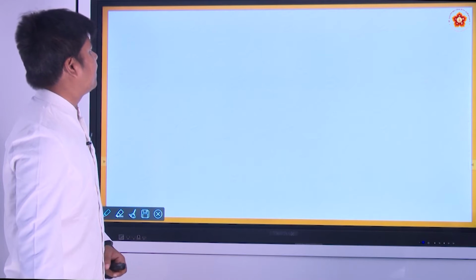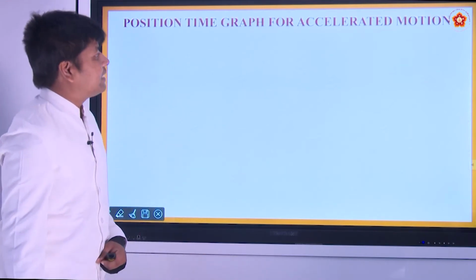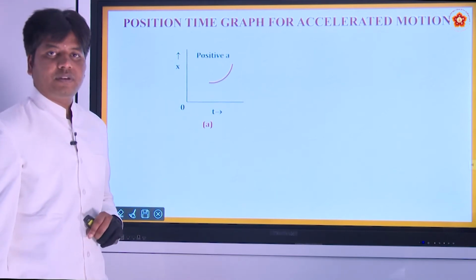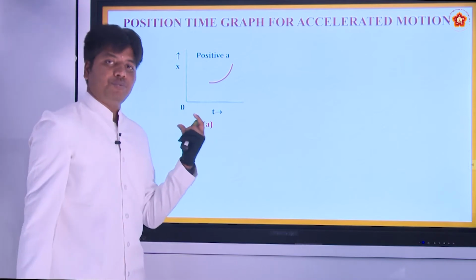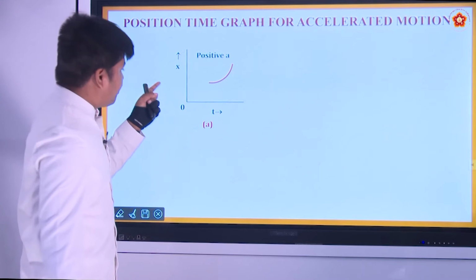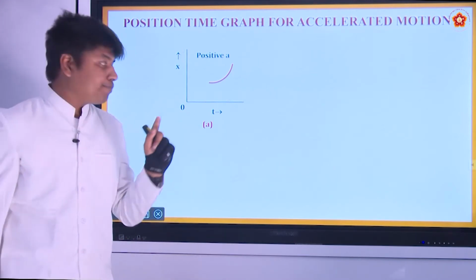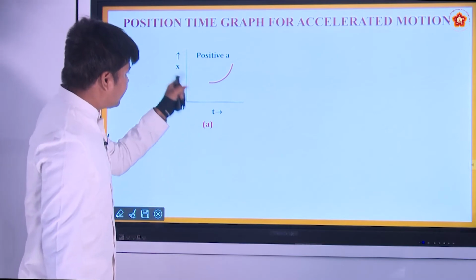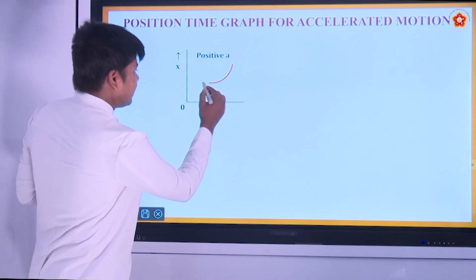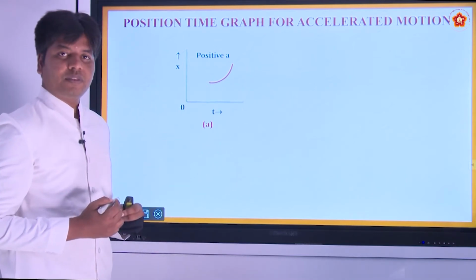Now, let us see position-time graphs for accelerated motion. This is the position-time graph. Until now we were seeing the velocity-time graph. Now, from the position-time graph we are going to get acceleration. All right. Change in position. The slope of this graph will give you what? Velocity, right. Here you can see the slope is changing.